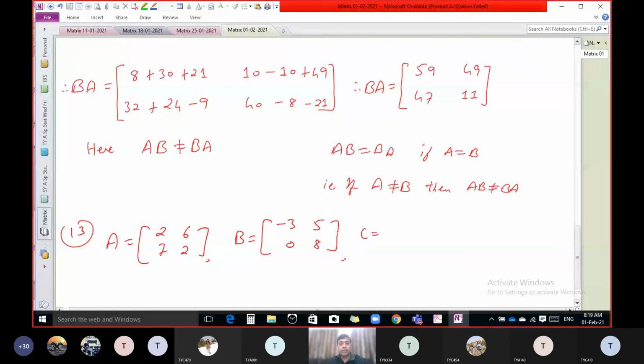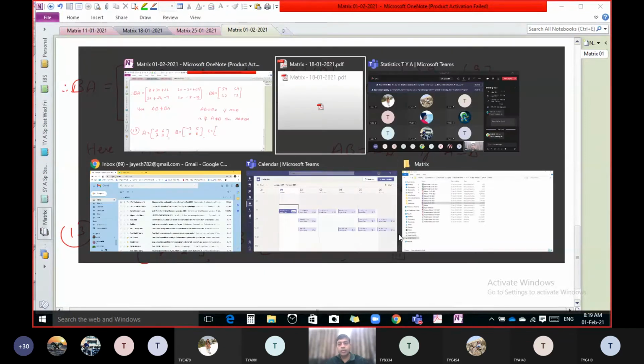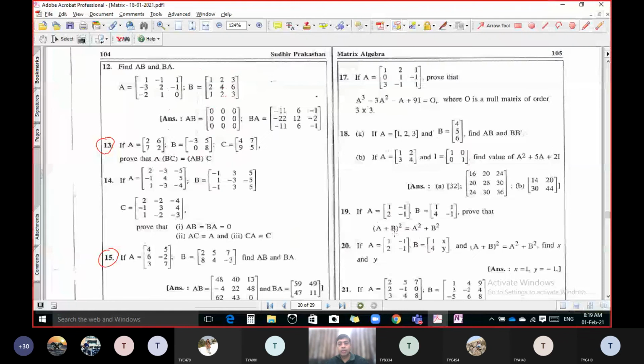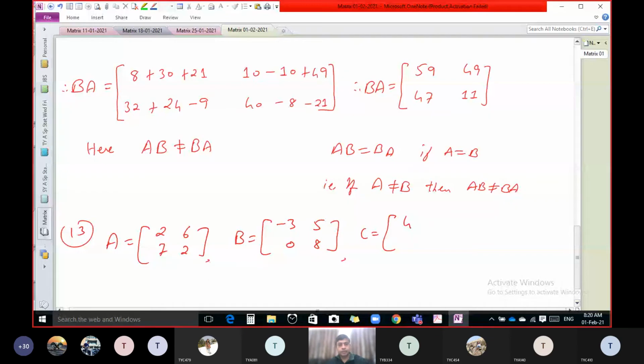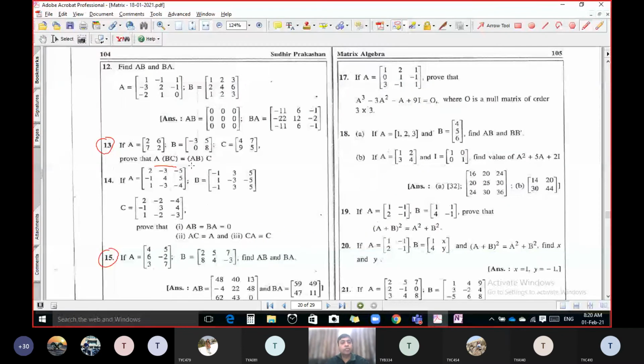And C is 4 7 9 5. And here what we have to do? We have to prove that ABC equal to ABC. See, the order is the same here. This is what we want to prove, but it's like this.